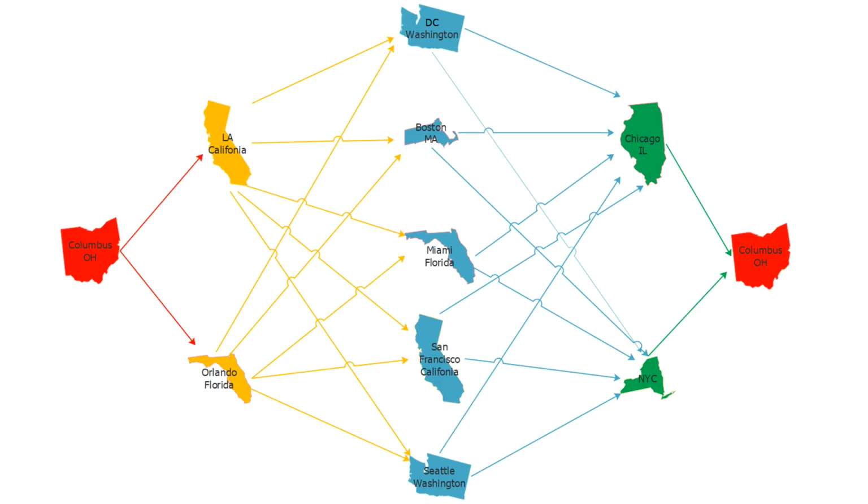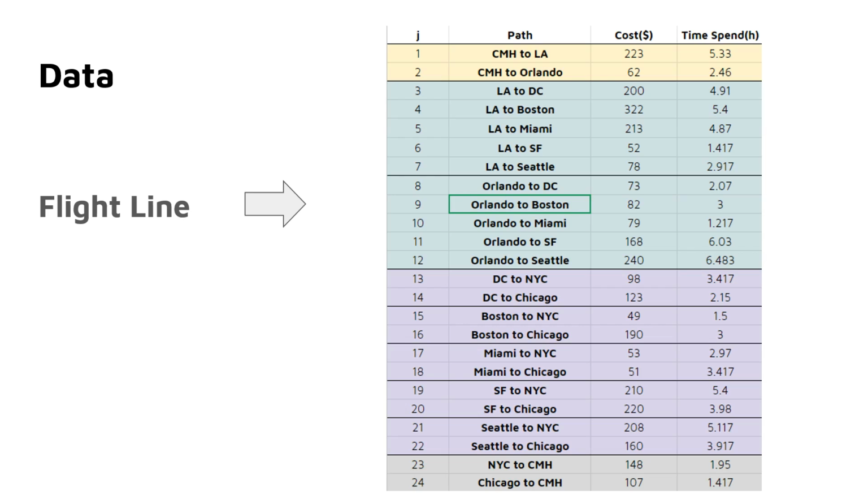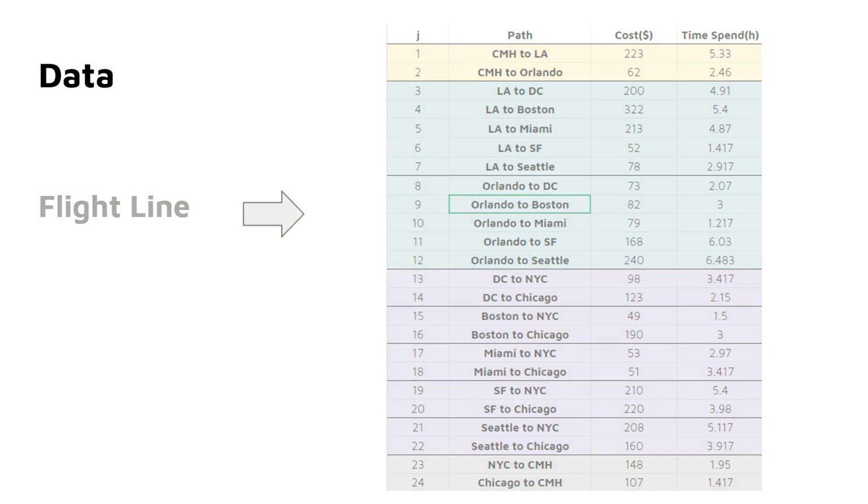This is the road map we made. An arrow represents a flight and a node represents a city. There are many choices for roads, but we can only choose one in each group. Price data we collected is based on the average price during winter break and while the Christmas week. This is the data we collected about flying price and the flying time between each 2 cities.